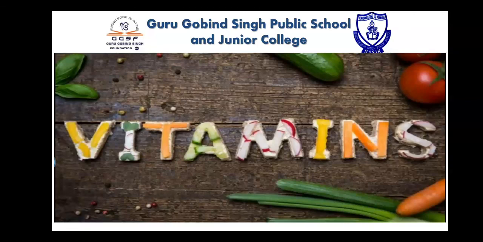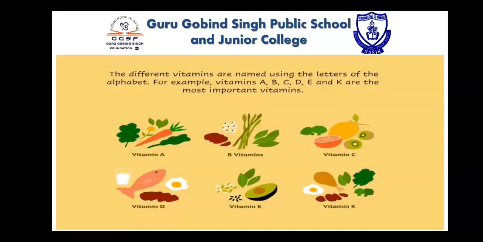So let's learn about vitamins. Vitamins are also one of the constituents in the food which is important for our body. There are different vitamins, and different vitamins are named using the letters of the alphabet. For example, vitamin A, vitamin B, C, D, E and K are the most important vitamins.